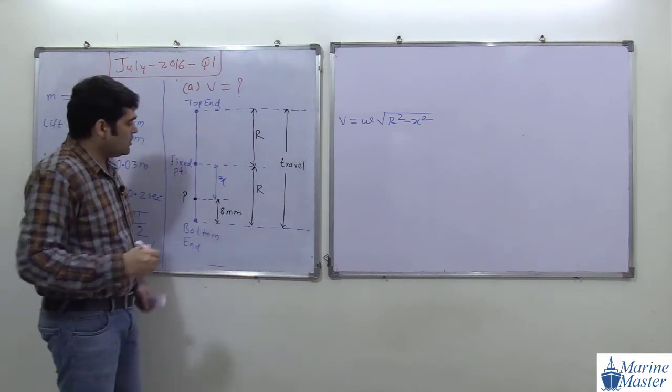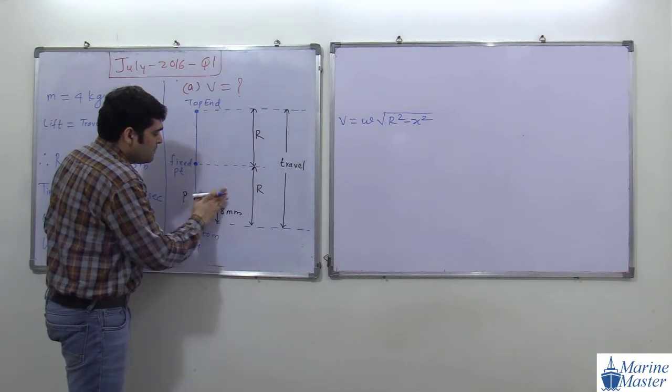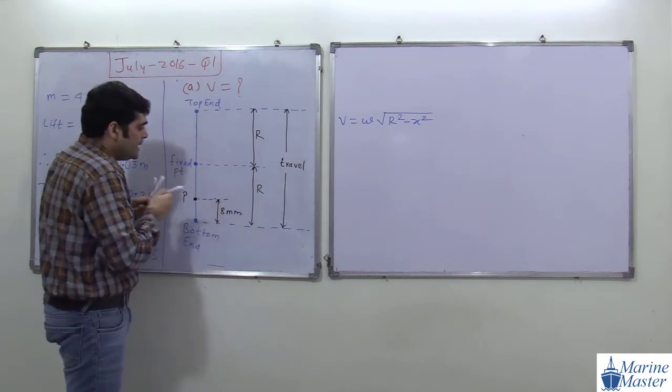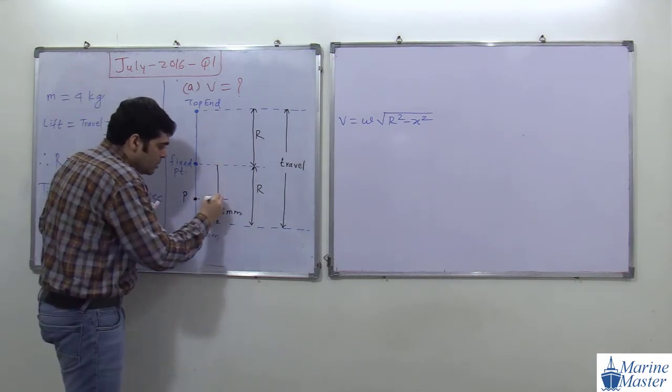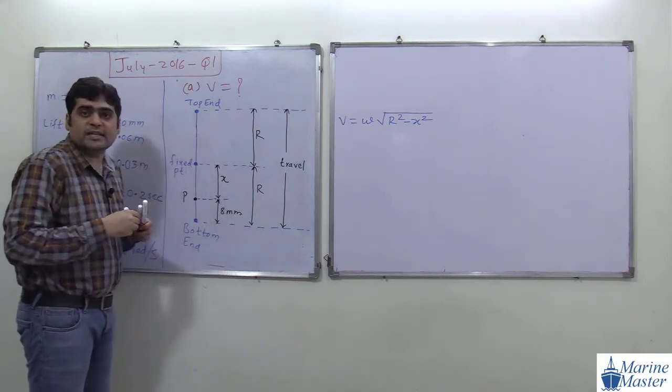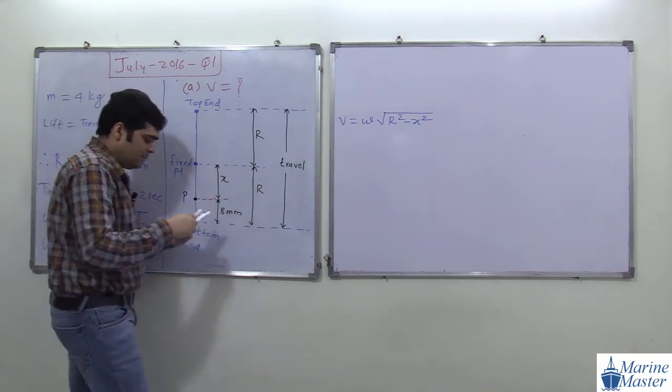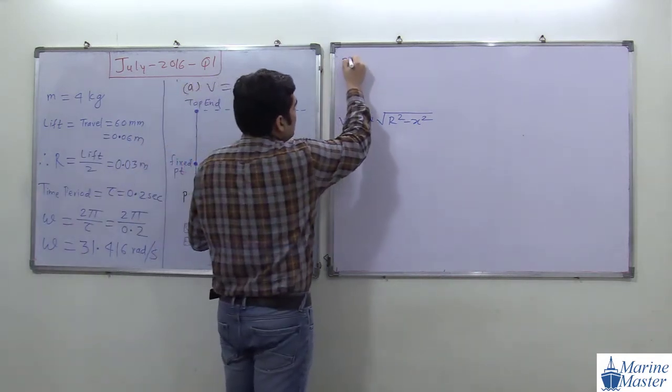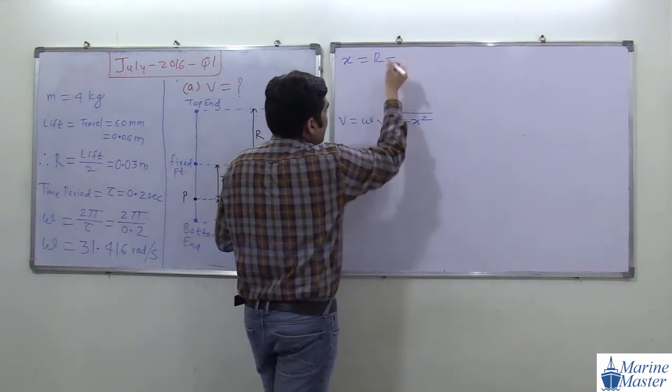So here what we need is the value of x for getting the velocity. And how to get the value of x? Try to see the scenario here. How to get the value of x? So x is equal to what? R minus 8 mm. X is equal to R minus 8 mm. 8 mm is how much in meter?